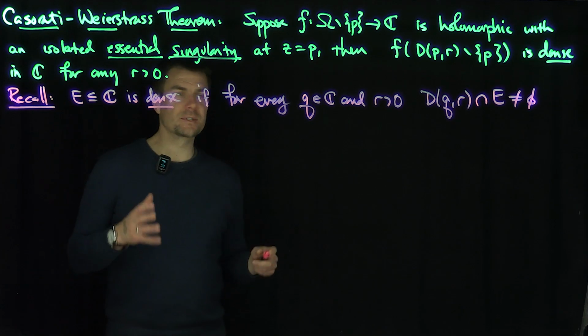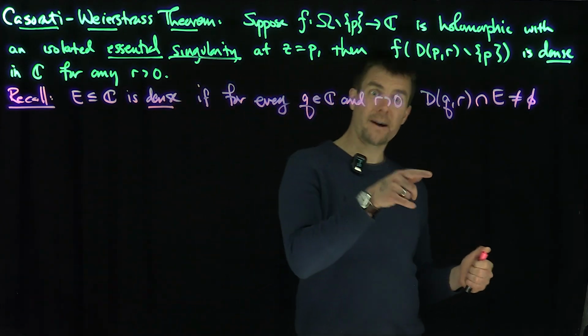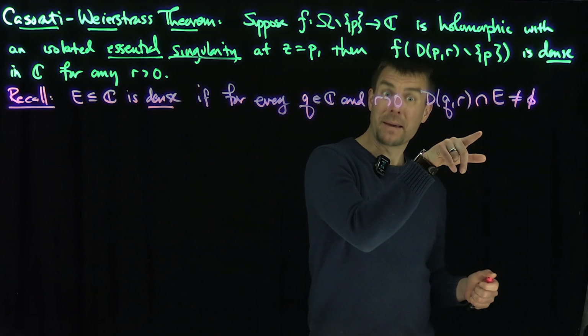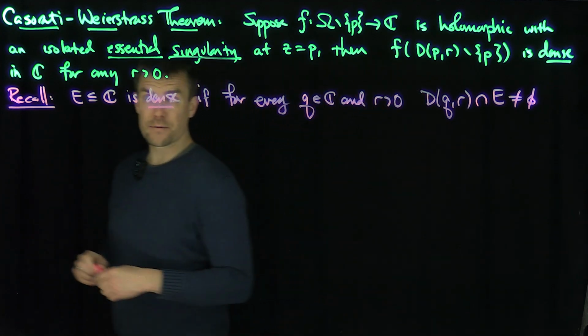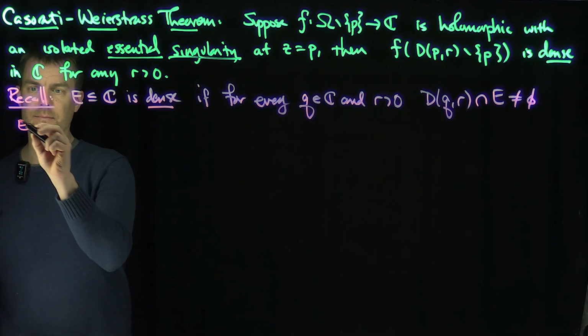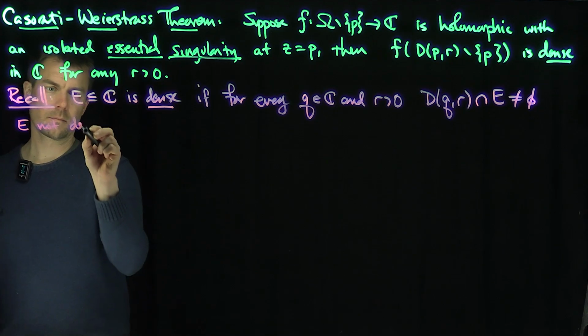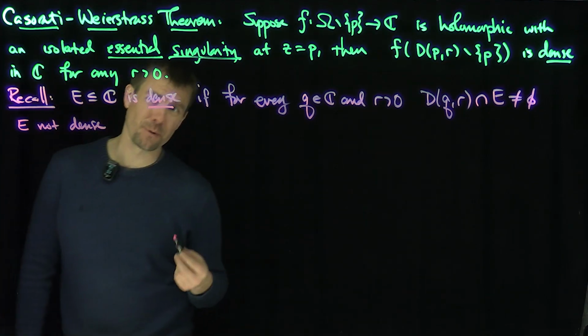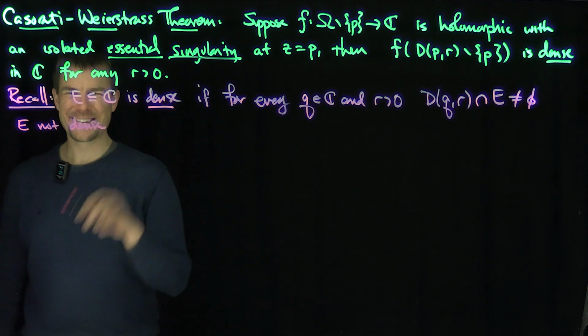Now, what would it mean if a set was not dense? It would mean I can find a Q and I can find an R such that E does not meet it, right? That's the idea. So if E is not dense, sometimes I feel pretty dense. Right? Just kidding.